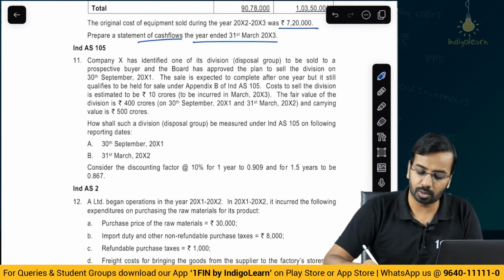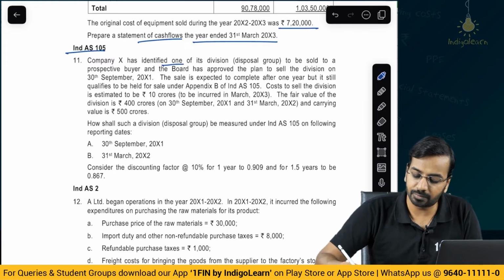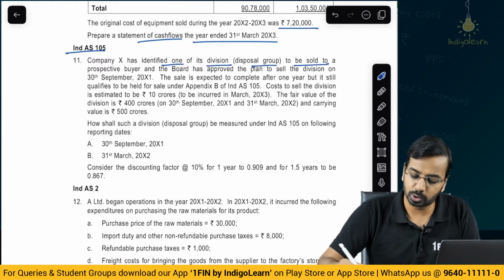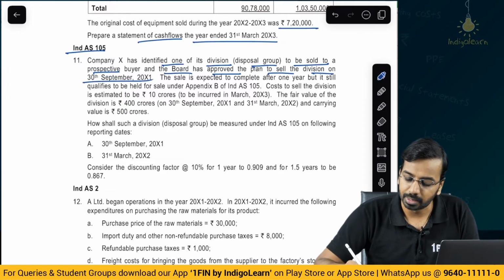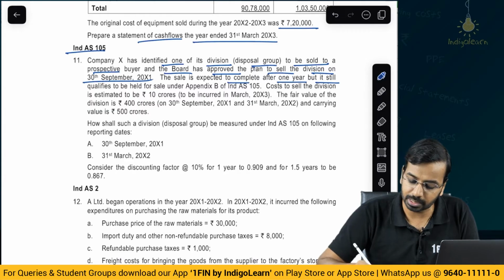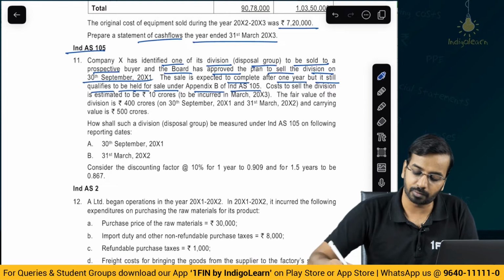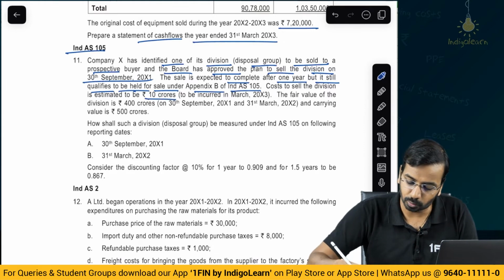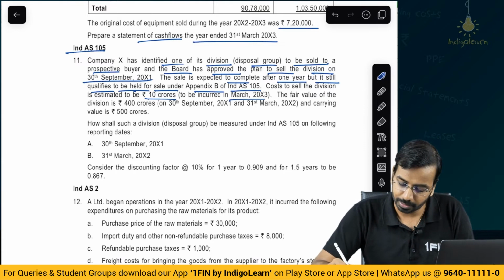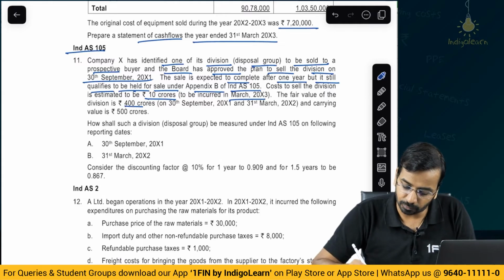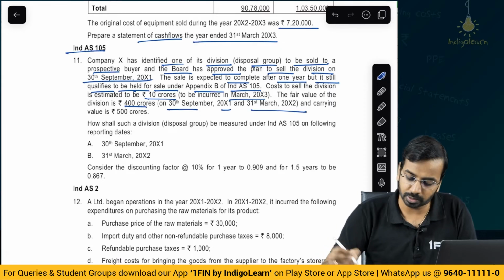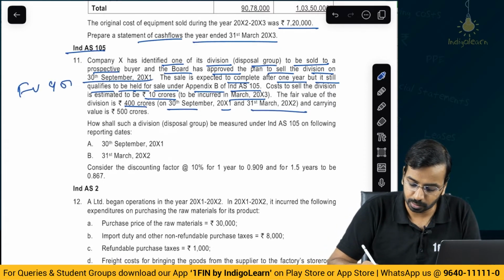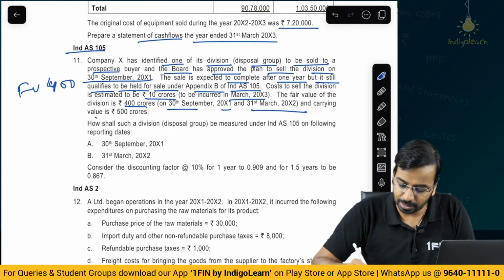So let's move to the next one, on Ind AS 105. Company X has identified one of its division disposal groups to be sold to a prospective buyer, and the board has approved the plan to sell the division on 30th of September. The sale is expected to complete after 1 year, but it still qualifies to be held for sale under Appendix B of Ind AS 105. Cost to sell the division is estimated to be 10 crores, to be incurred in March year 3. The fair value of the division is 400 crores on 30th of September of year 1 and 31st March of year 2. So fair value is 400 crores. Carrying value is 500 crores.